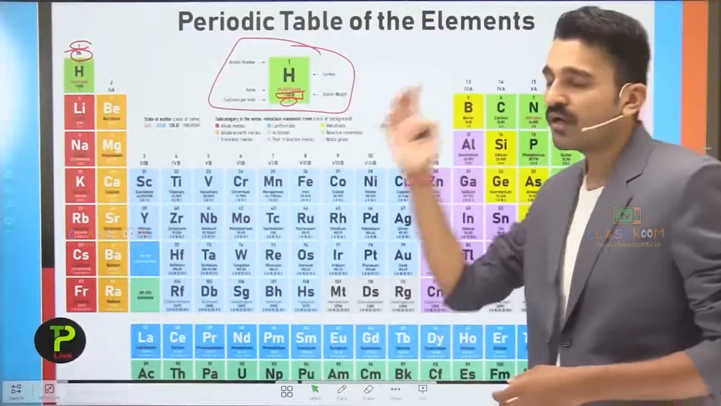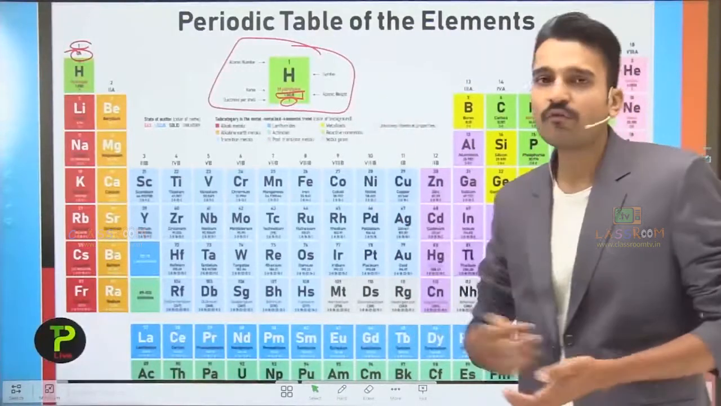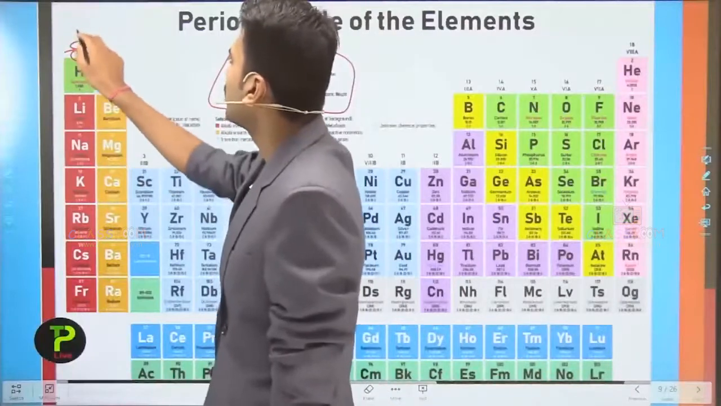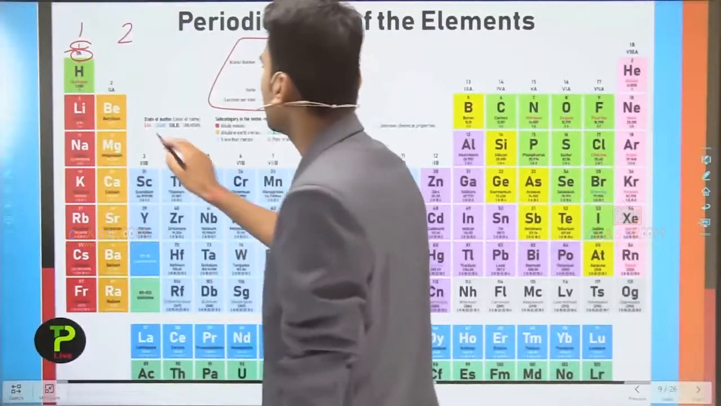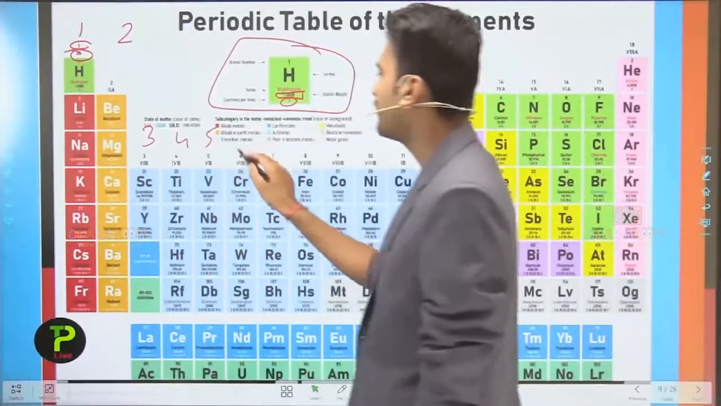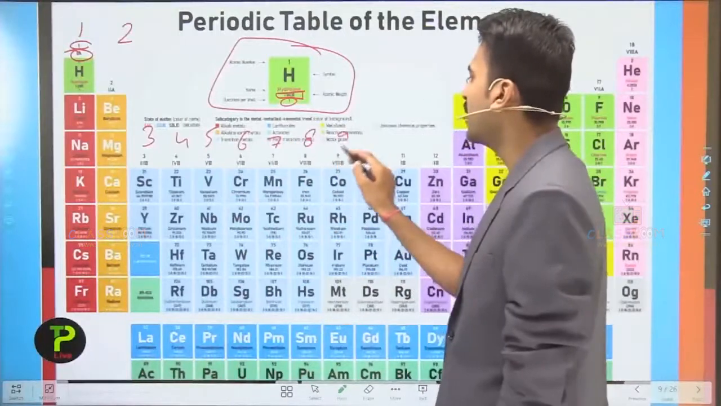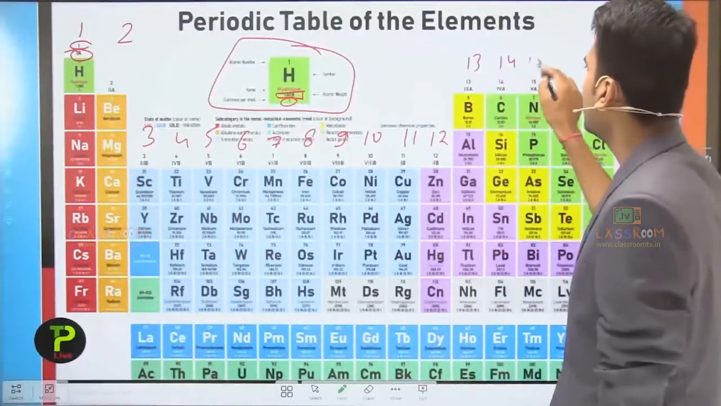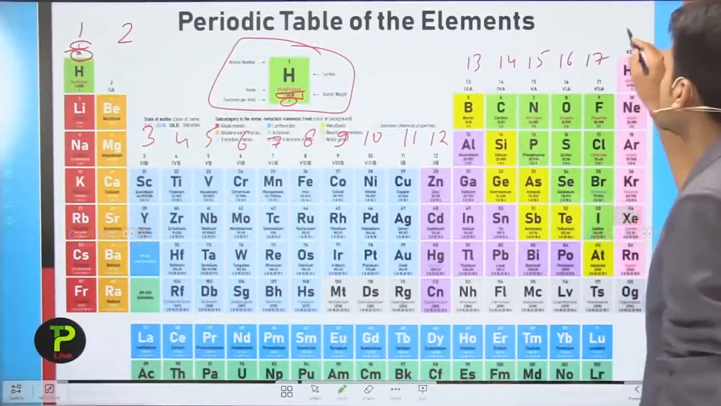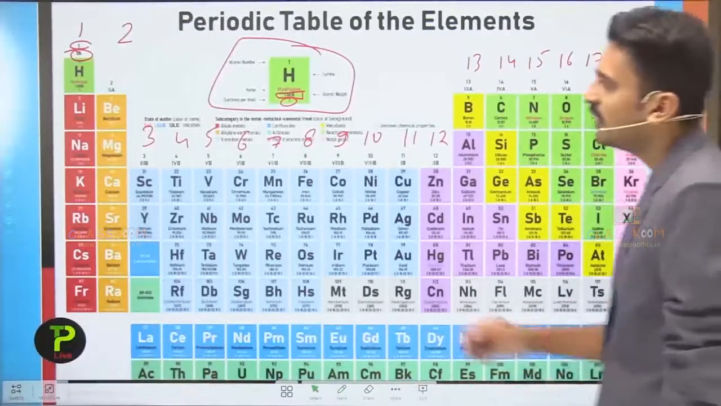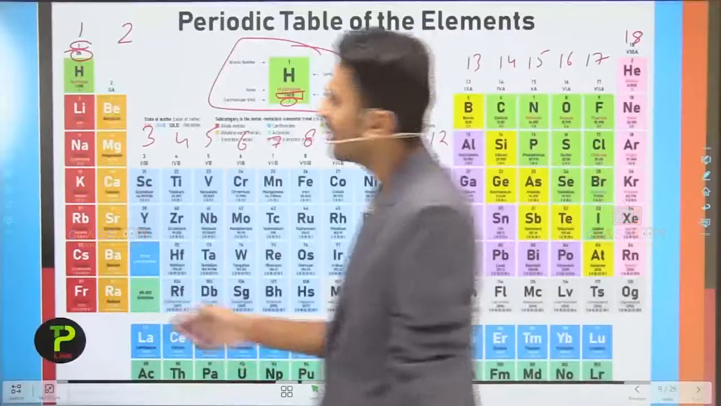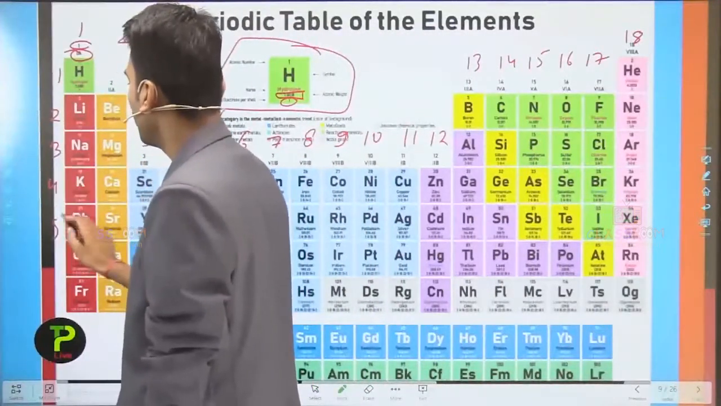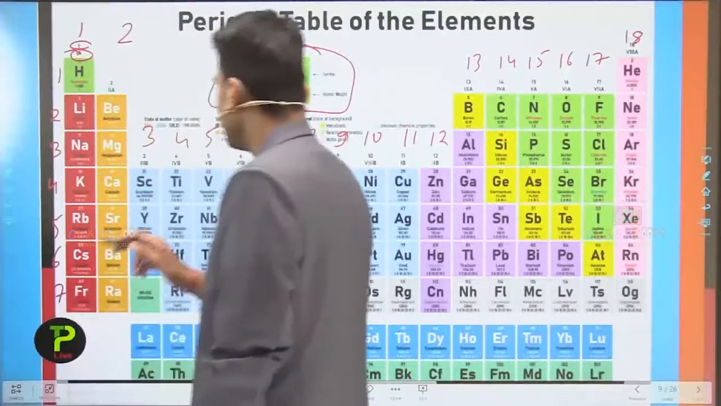This is the earlier, older way of representing groups. So the groups are 1, 2, 3, 4, 5, 6, 7, 8, 9, 10, 11, 12, 13, 14, 15, 16, 17 and 18. So there are 18 groups, while there are 7 periods: 1, 2, 3, 4, 5, 6, 7.